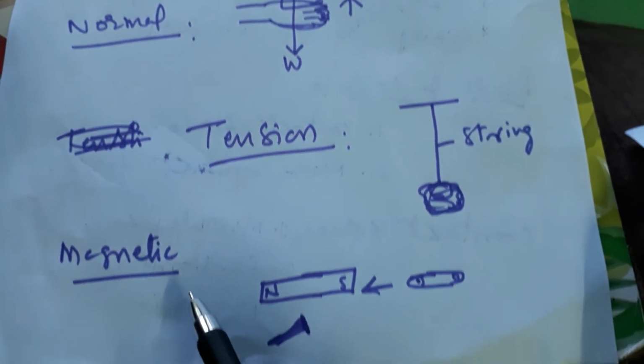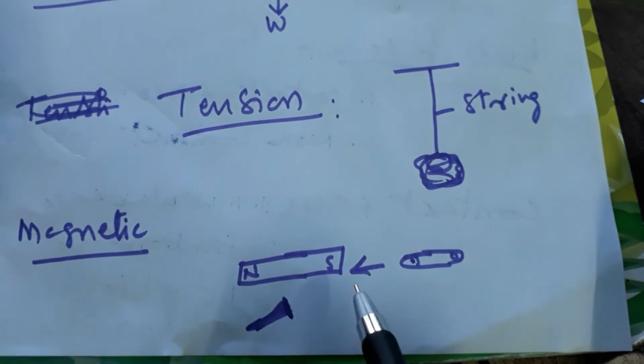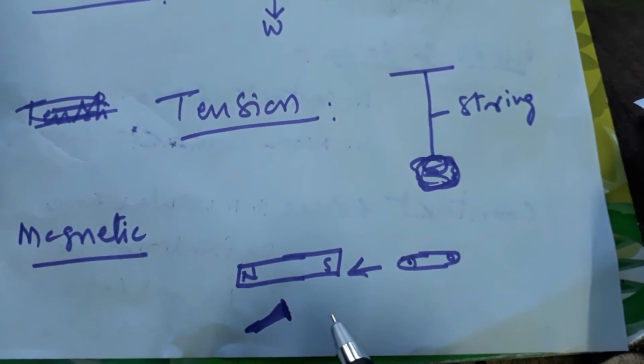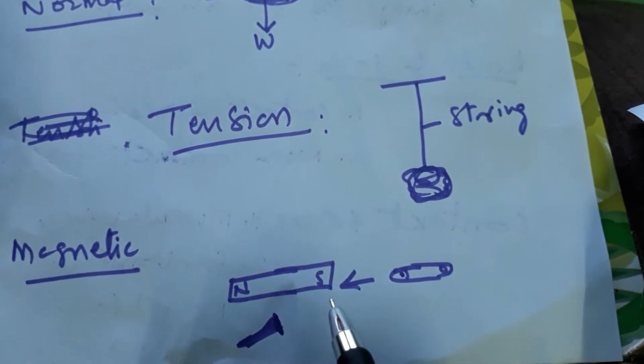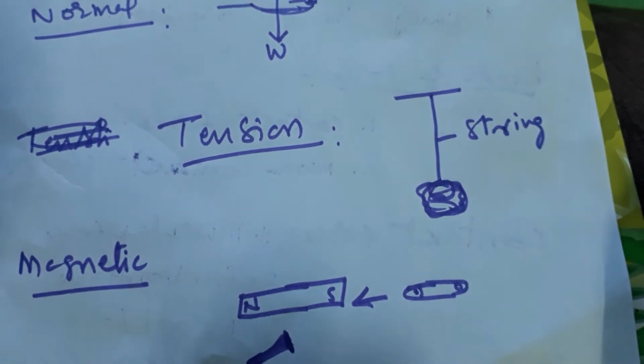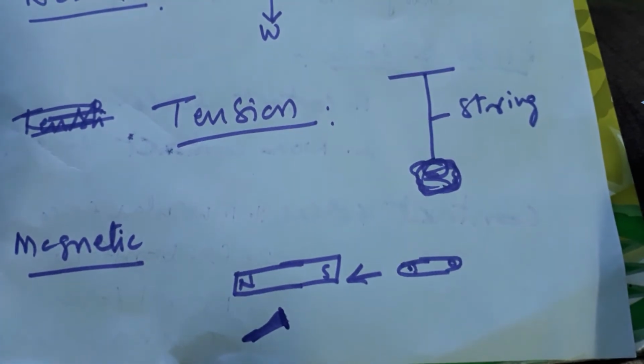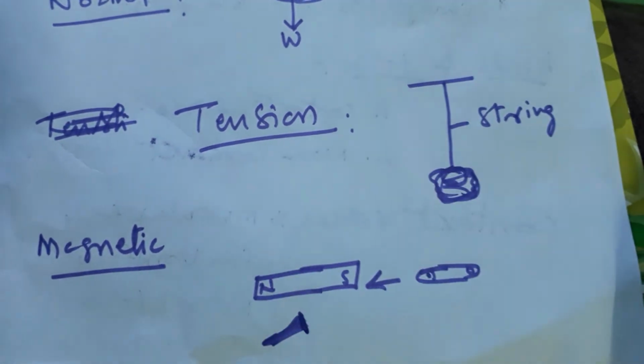Now about non-contact force. An example of non-contact force: a magnet attracts metallic bodies without touching them. Due to the magnetic field, whatever metallic parts you place in the field will be attracted by the magnet. This type of force is called non-contact force. This is an example of non-contact force or field force.